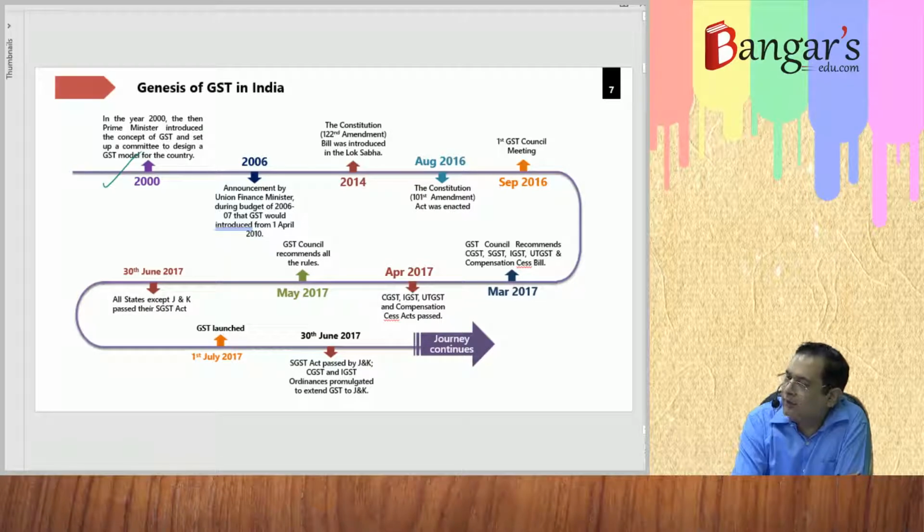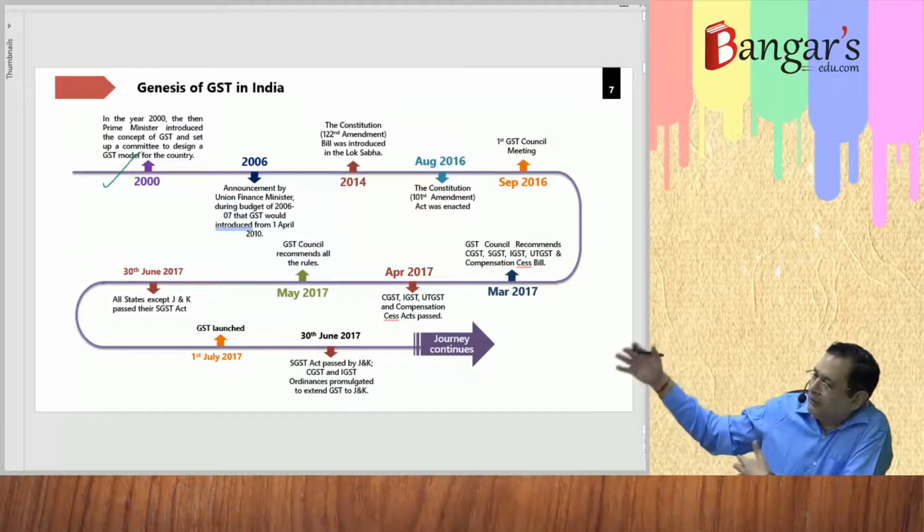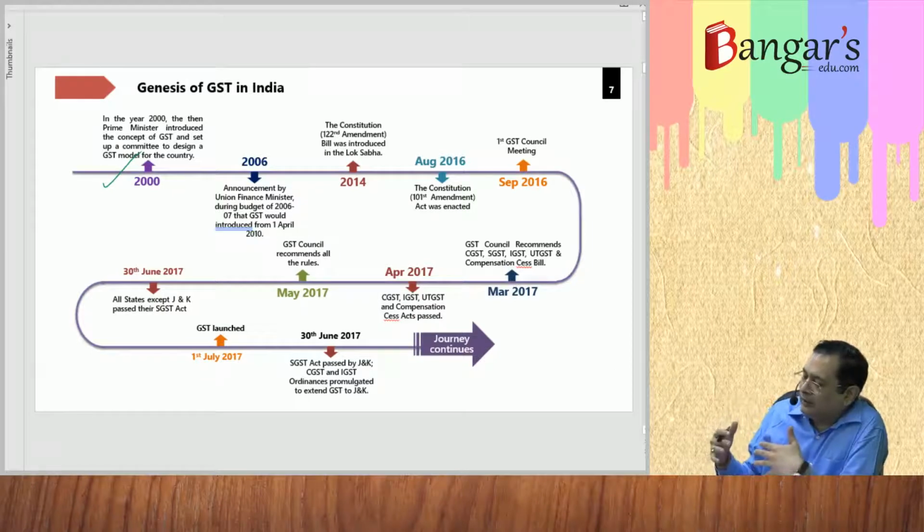Then the existing Prime Minister, who was the Chief Minister of Gujarat at that time, protested strongly that this won't be introduced in this manner. Subsequently, when the Gujarat Chief Minister became the Prime Minister, the Constitution 122nd Amendment Bill was introduced in the Lok Sabha, because we have a federal structure with a center and states, and earlier there was a delineation of powers.